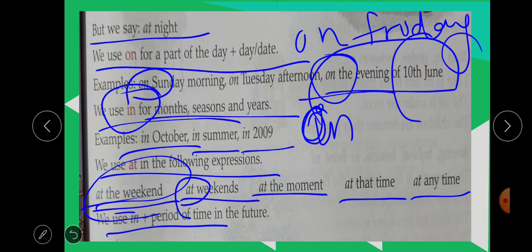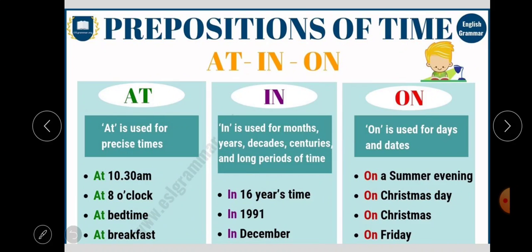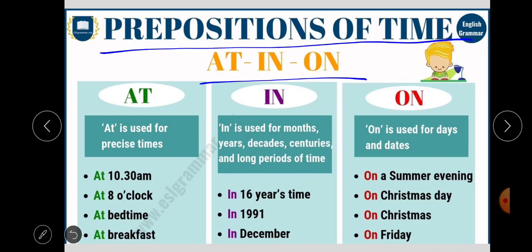We use in plus a period of time in the future. So when you are talking about a period of time in the future, you have to use the preposition in with it. Now, with the chart we can understand the prepositions of time better. So let's see that chart. Look at this table. Prepositions of time: at, in, on.